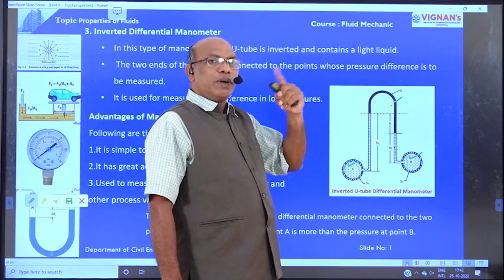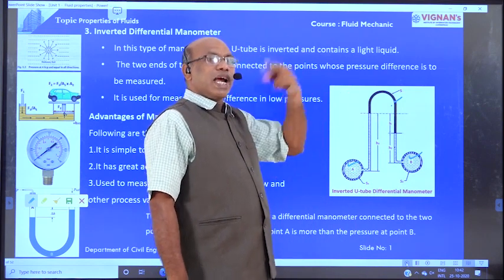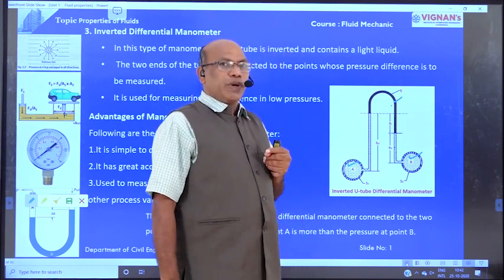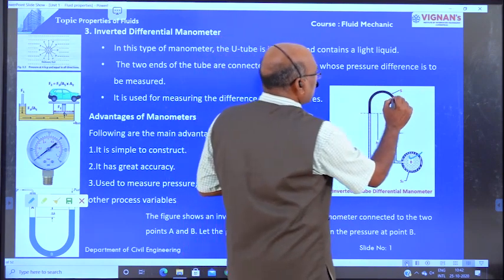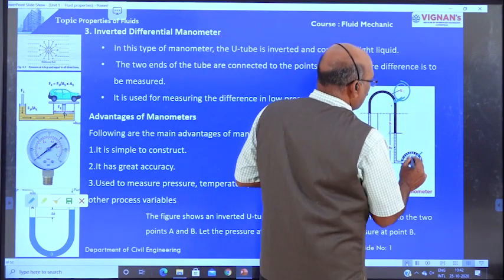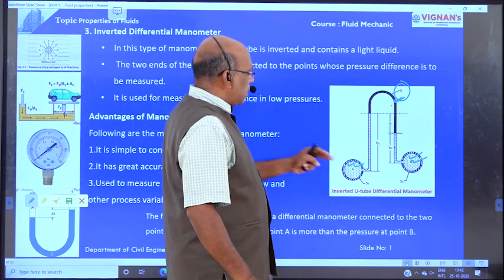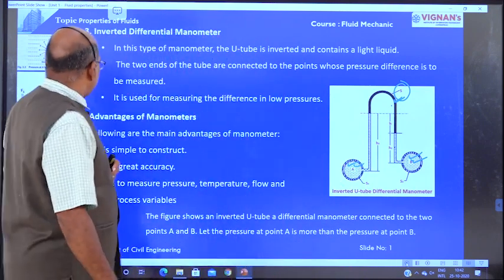In the earlier cases, the manometer liquid specific gravity is greater than that of the flowing liquid whose pressure we determine, but here it is less.